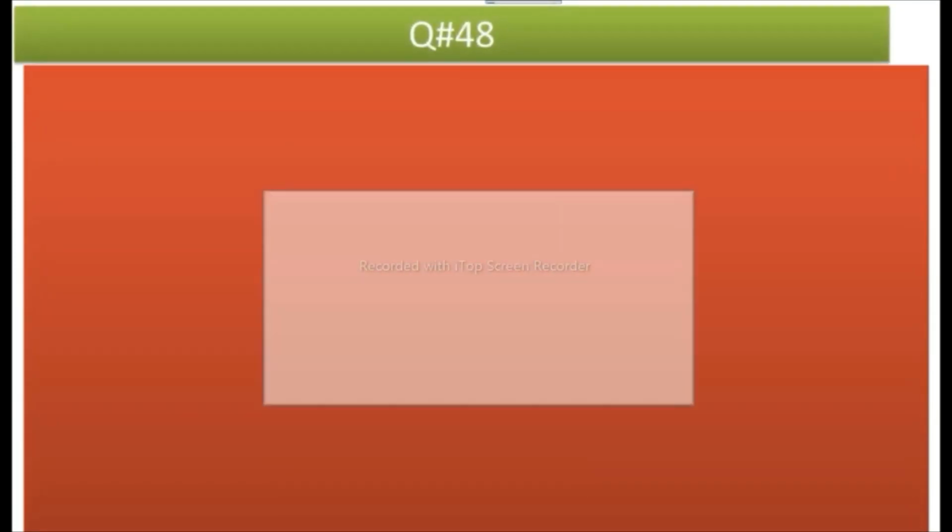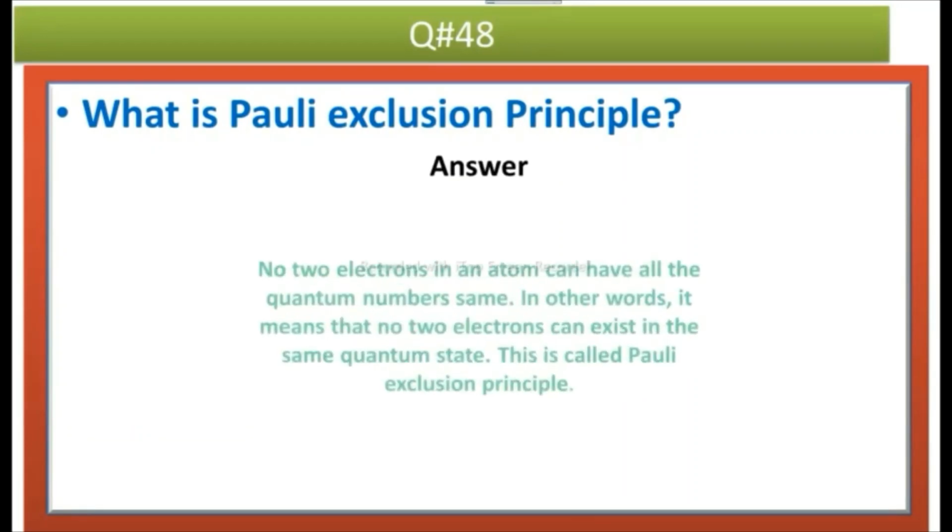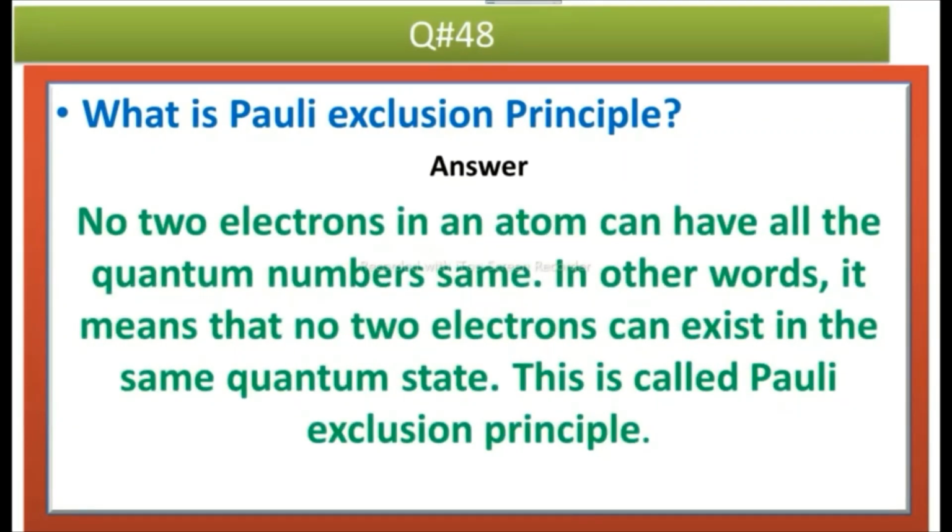The next question is, what is Pauli exclusion principle? Answer is, no two electrons in an atom can have all the quantum numbers same. In other words, it means that no two electrons can exist in the same quantum state. This is called Pauli exclusion principle.